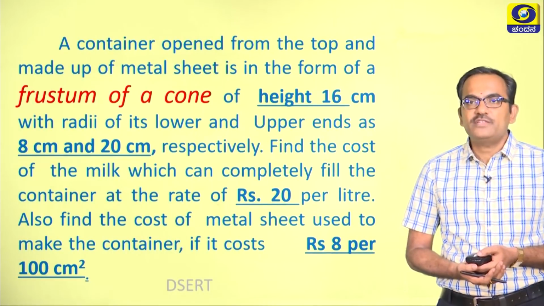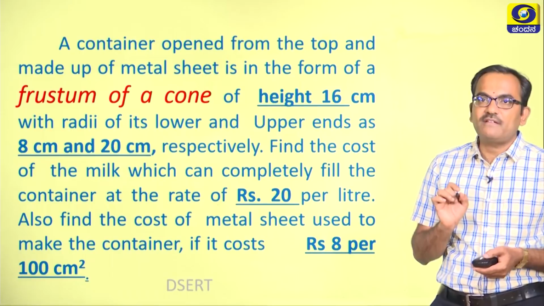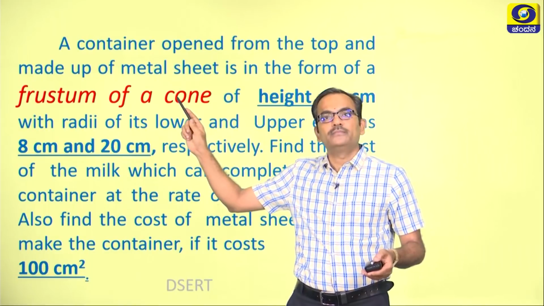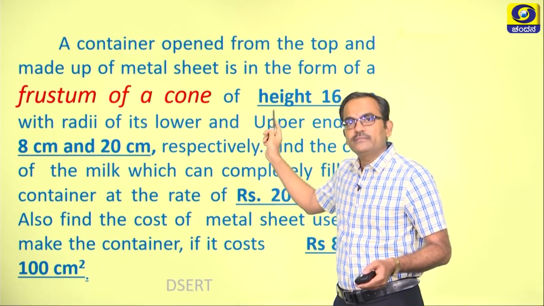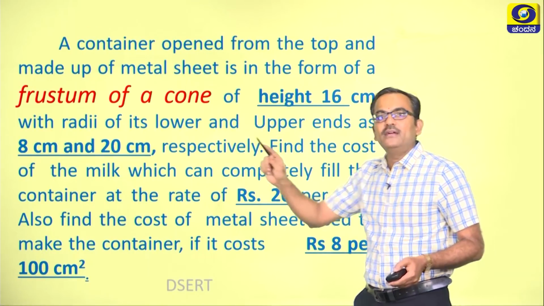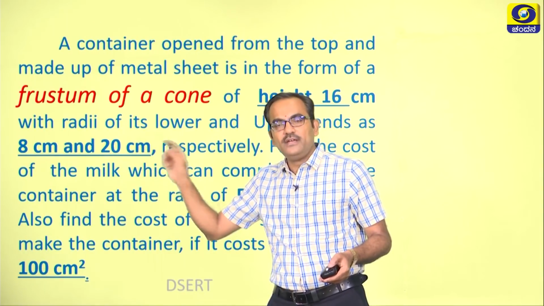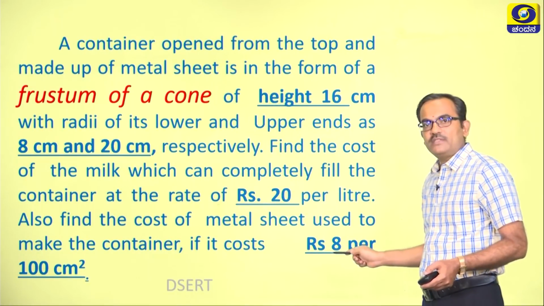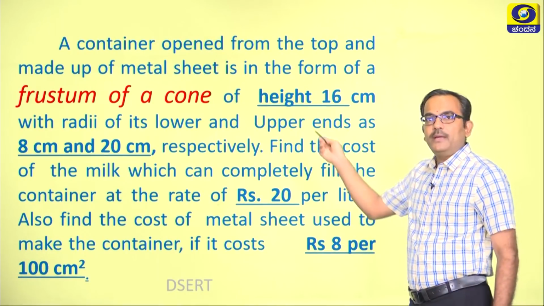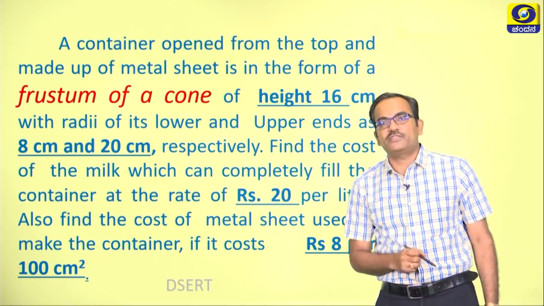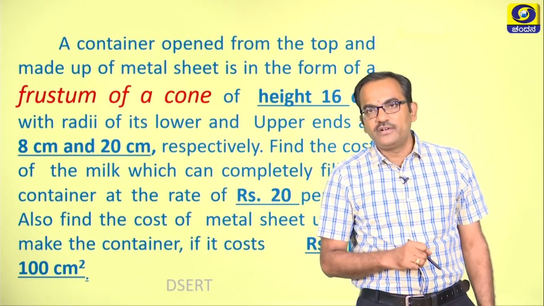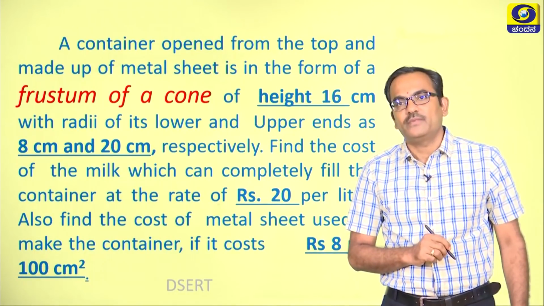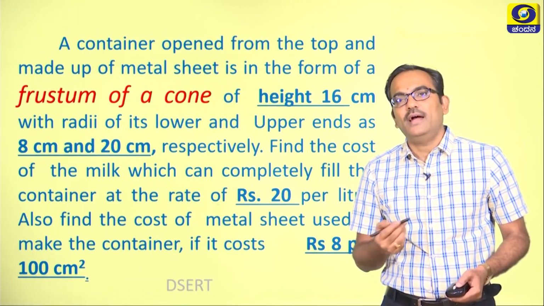Now let us rewrite the question or mark the prime areas in the question. This is a question pertaining to the solid frustum of a cone. The height of the cone is given, the radii are given as 8 and 20 centimeter, as you can mark it here, and ultimately there are two amounts, rupees 20 and rupees 8. These are the prime areas you should mark in the question. I suggest you children mark this in your question paper itself with a pencil, and then write the answers in your books.